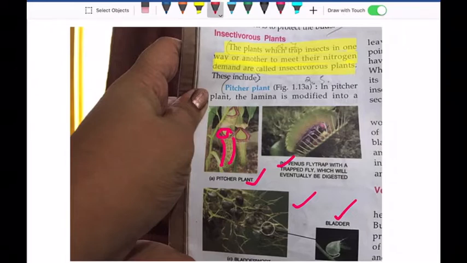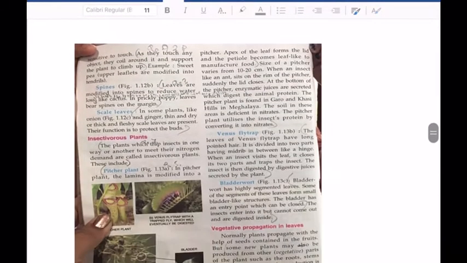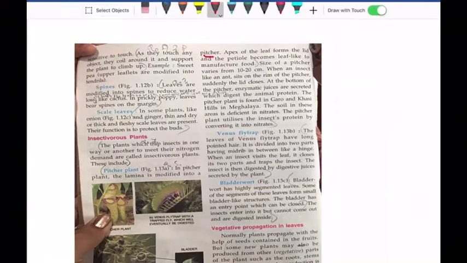The leaf blade is modified into a pitcher. The apex of the leaf, the tip of the leaf, forms the lid.